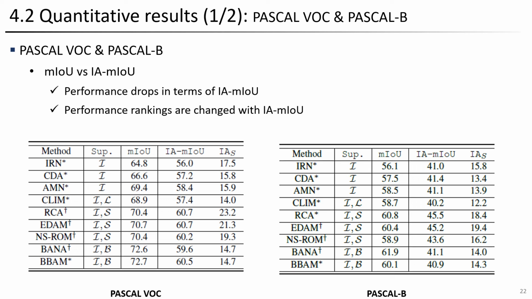Firstly, in terms of metrics, when evaluated with the newly proposed metric compared to the conventional mIoU metric, a general decrease in performance is observed. This is because our metric reflects the performance of each object equally, resulting in a better representation of the performance of smaller objects, which tend to have relatively lower performance. A similar trend was observed for the PASCAL B dataset. Due to an increase in the number of smaller objects compared to VOC, the overall performance is lower than PASCAL VOC.